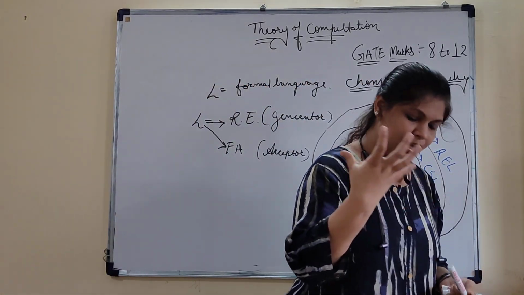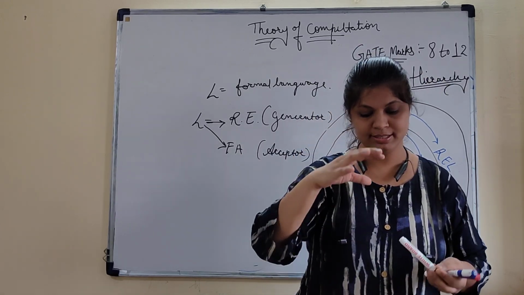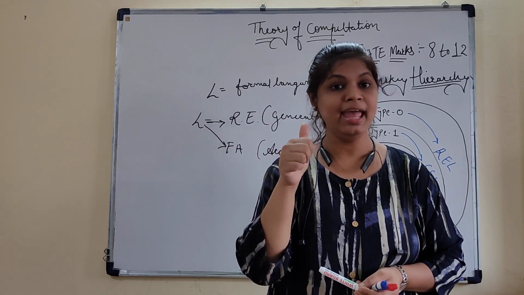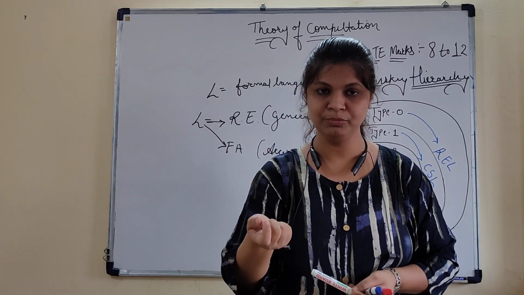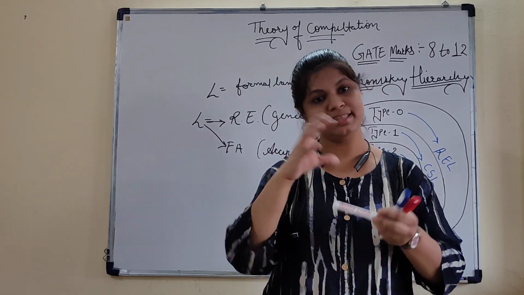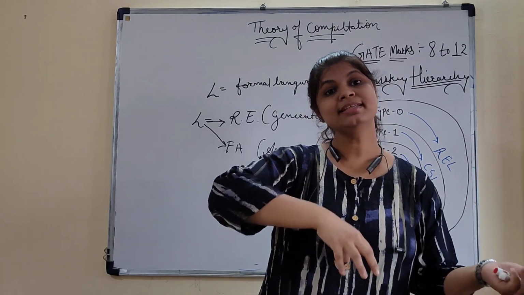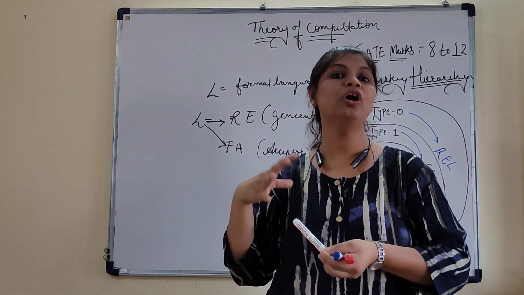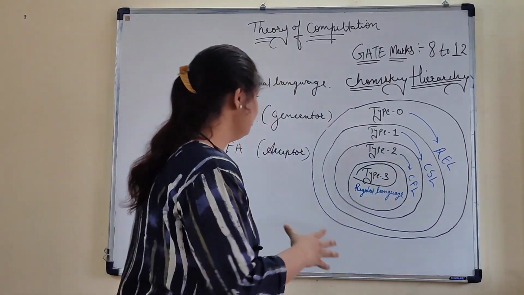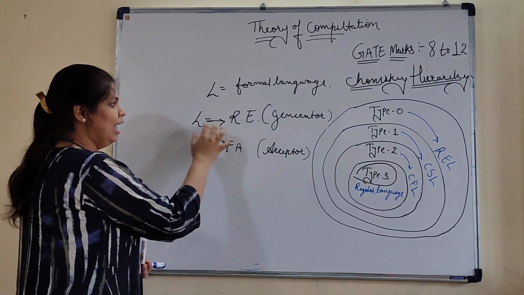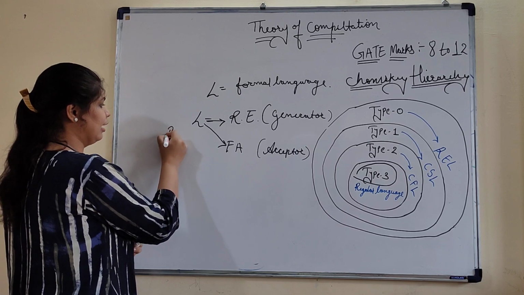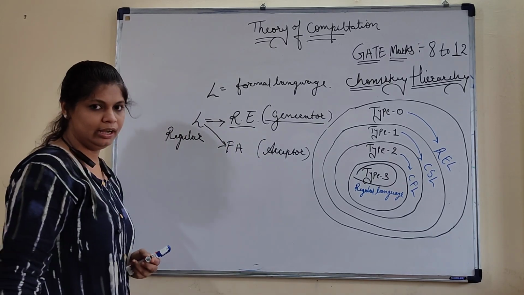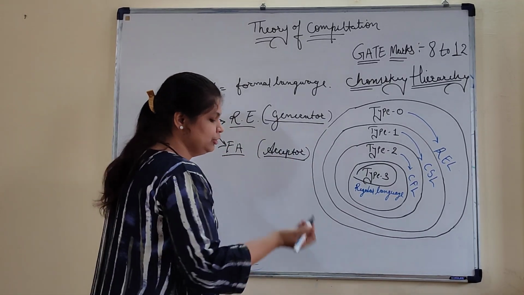So each and every language in Chomsky's hierarchy is categorized with the help of these 2 things: acceptor and generator. The generator is supposed to generate something. On the basis of certain rules, it can design the particular structure for you, and this structure is validated or ensured, or generates certain output, on the basis of your acceptor model. So the first category of formal language is the regular language. For the regular language, the generator model is nothing but your regular expression, and the acceptor model is nothing but your finite automata.